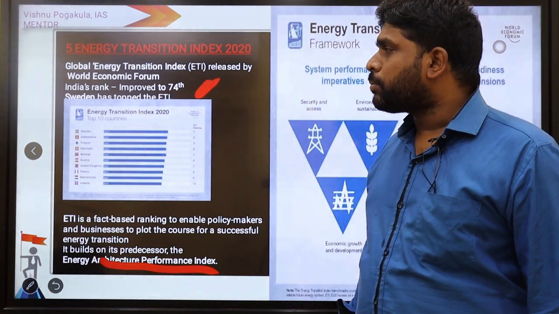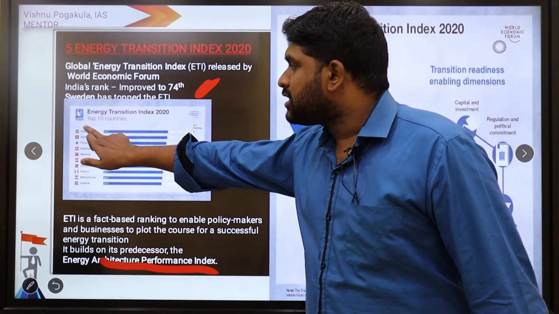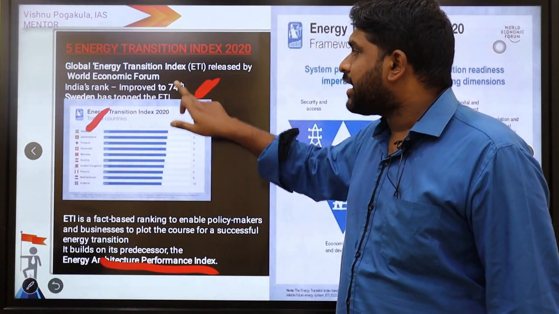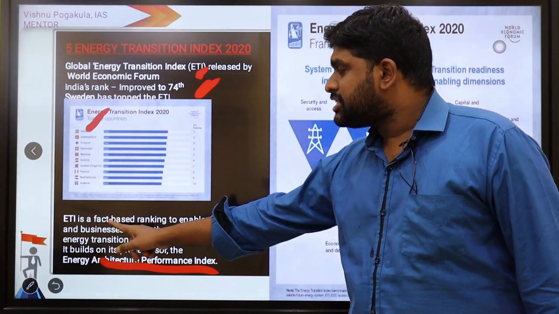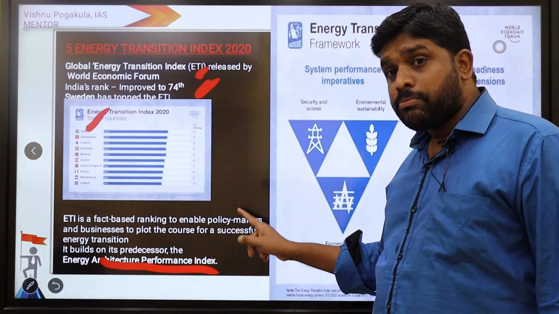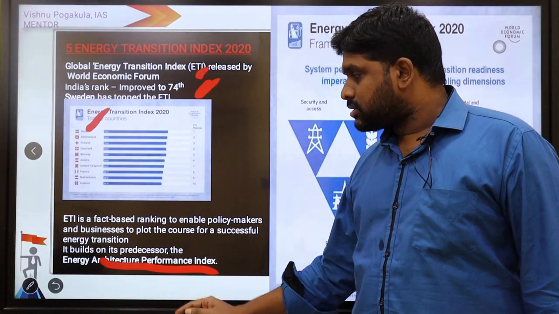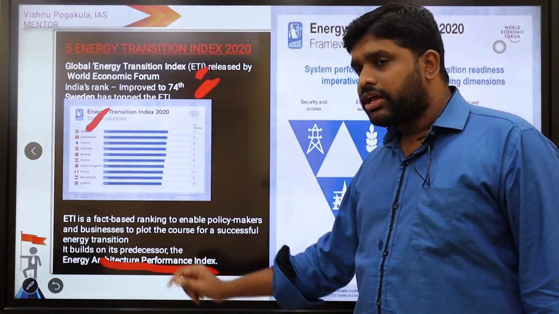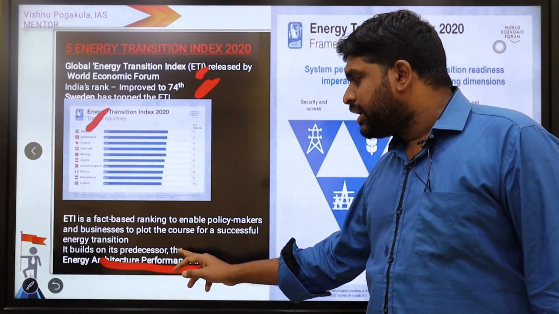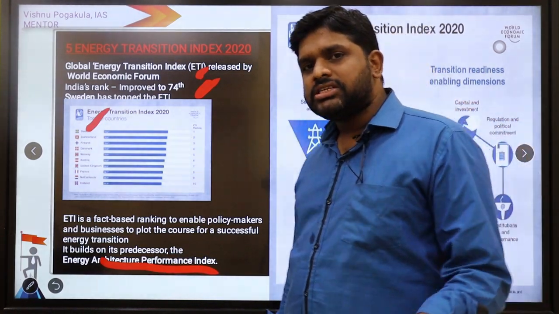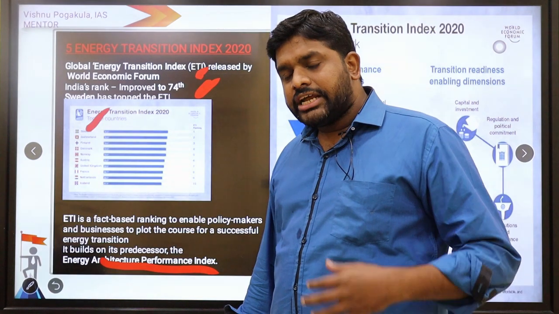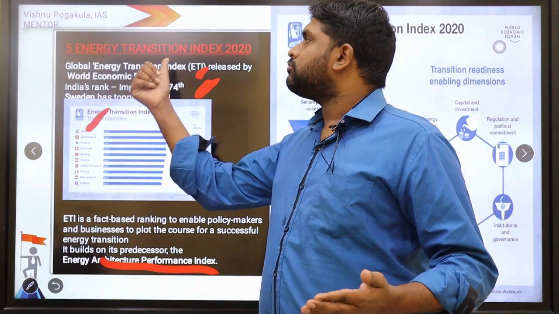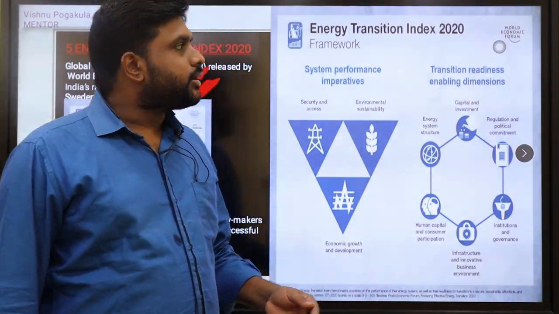India's rank improved to 74. Sweden is the topper and India's rank is 74. The Energy Transition Index is a fact-based ranking to enable policymakers and business to plot the course for a successful energy transition. It builds on its predecessor, the Energy Architecture Performance Index. On that earlier index, this Energy Transition Index has now been constructed.